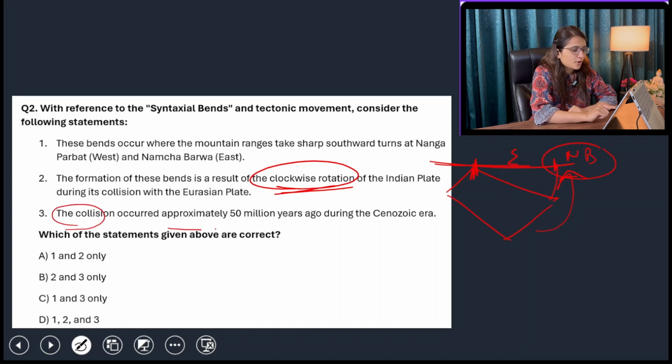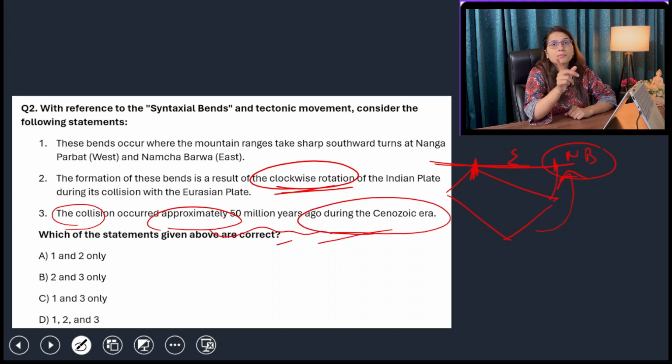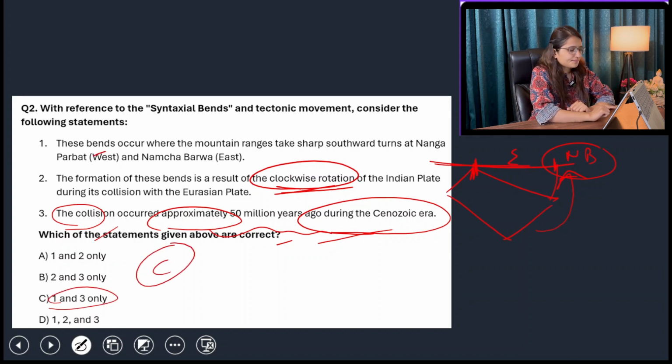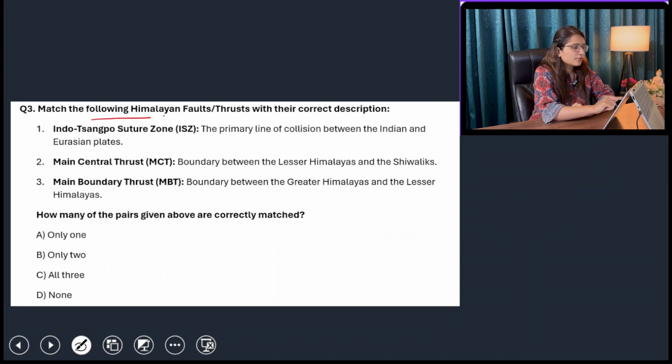The collision occurred approximately 50 million years ago during the Cenozoic era. Yes, you should remember the year when the Himalayas were starting to form. Okay, so from 50 million years ago to 10 million years ago, these are the 40 million years in which the Himalayas were totally formed. And still the height of the Himalayas is increasing because constant push is coming from the Indian plate or the southern slope areas. Okay, so first and third are right. So the option is C.